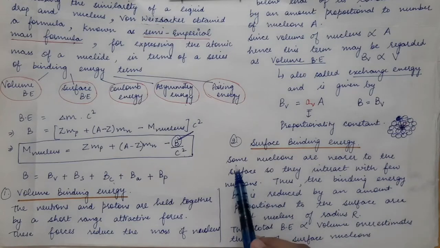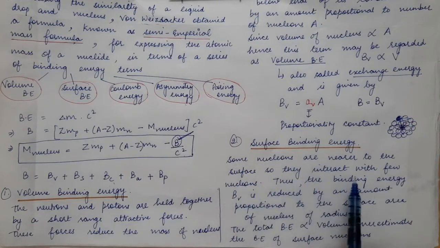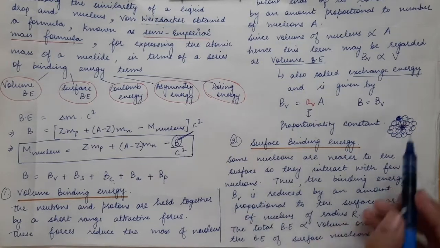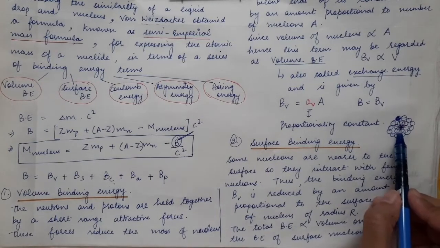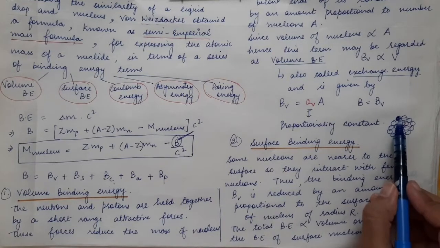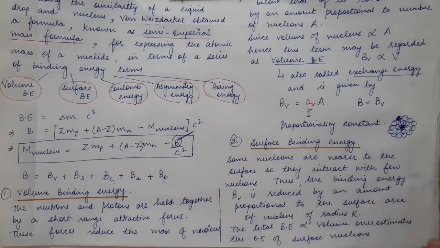So the nucleons nearer to the surface interact with fewer nucleons as compared to a nucleon present inside the volume. Hence the inner nucleon is bound strongly inside the nucleus, whereas the nucleon at the surface is bound weakly.